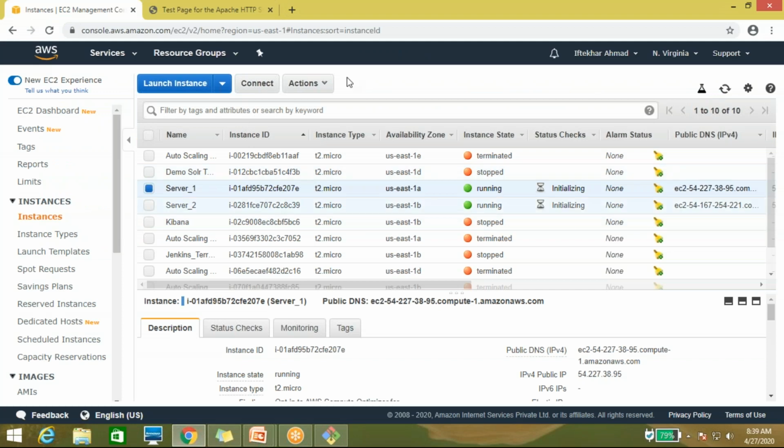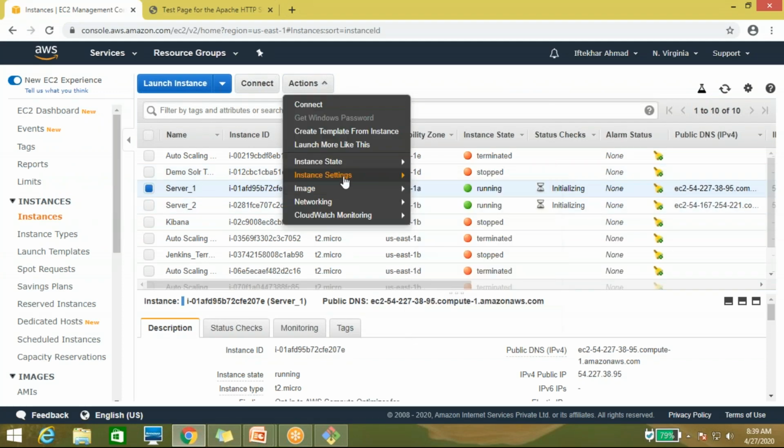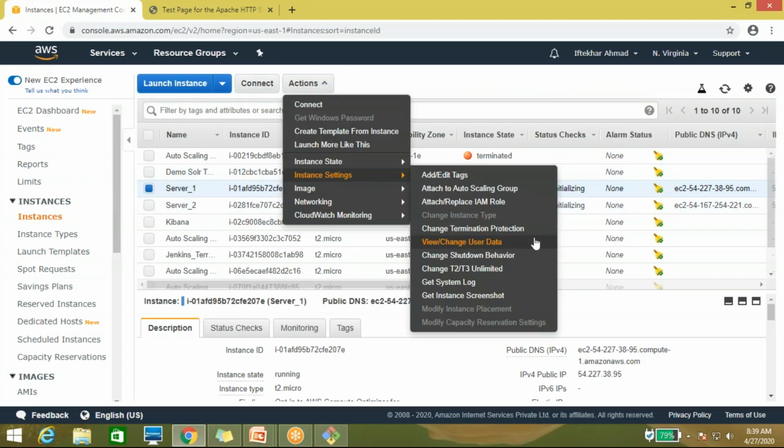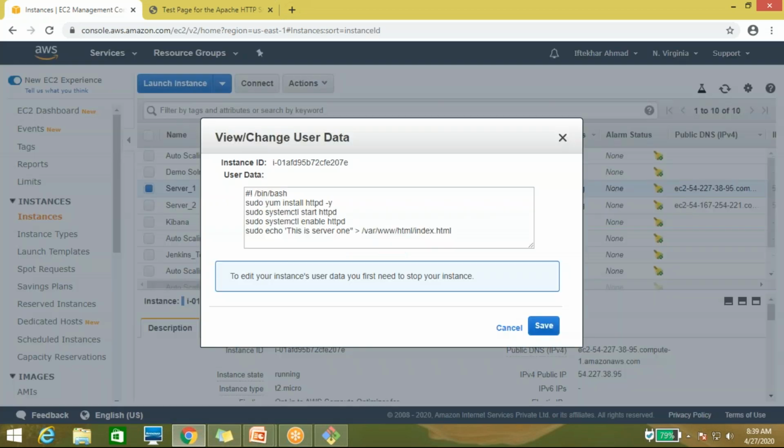You can change the user data from here also. Here you can see the change view or change user data, whatever I put in the bootstrap script. Whenever you want to change it, you have to stop the instance; then only will you be able to change it.